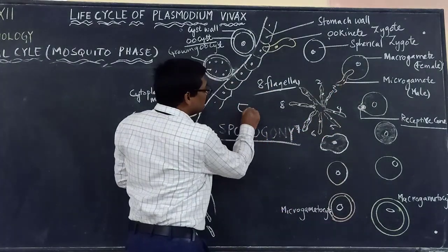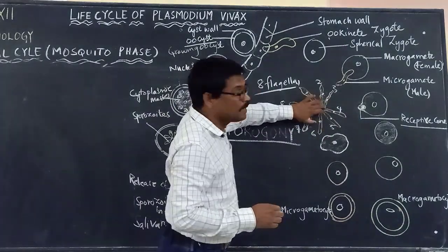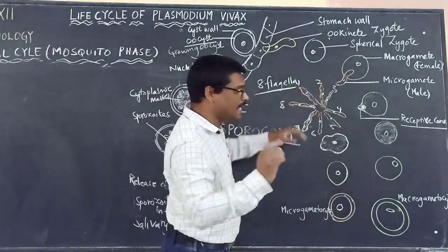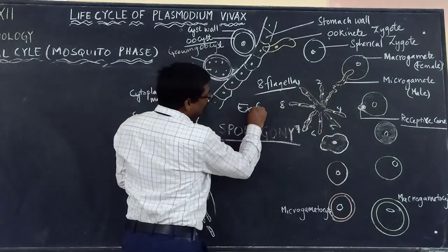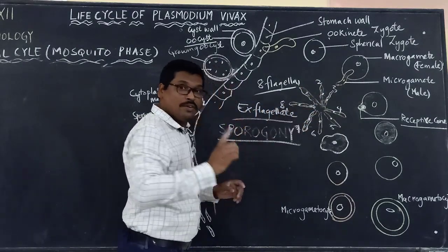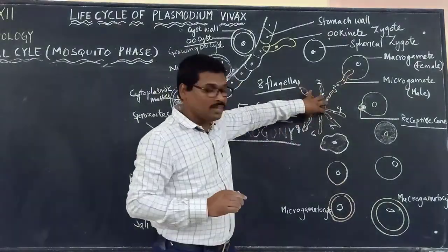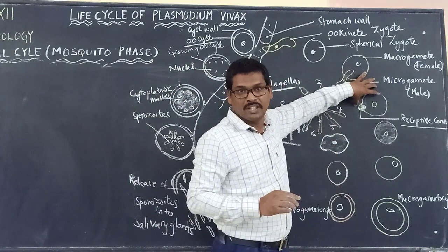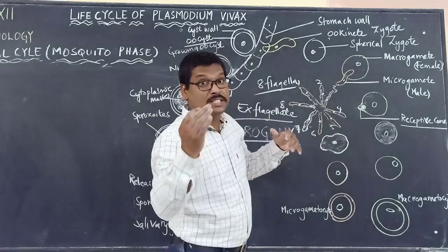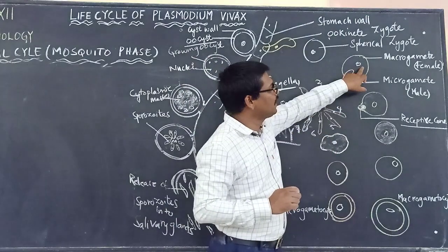The separation of these flagella-like structures from the male, behaving as male gametes, is called what? Exflagellation, we call it. So here we understood the first one, gametogony, how the male gametes are formed and how the female gametes are formed. And now the second one is fertilization, fusion of male gamete and female gamete.